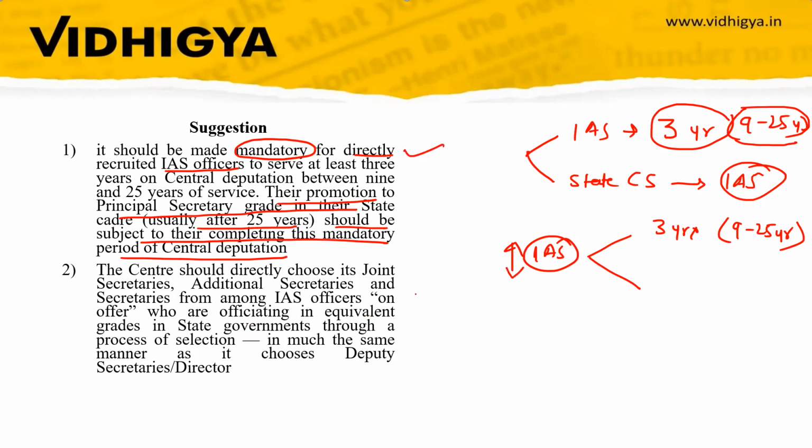There are two suggestions, and we have discussed both. One is the mandatory service of 3 years between 9 years to 25 years of service to go for further promotion. The other says central should remove its restrictions, and should make the process more transparent, and should employ the willing IAS officers from the state to serve in center. So these are the suggestions.